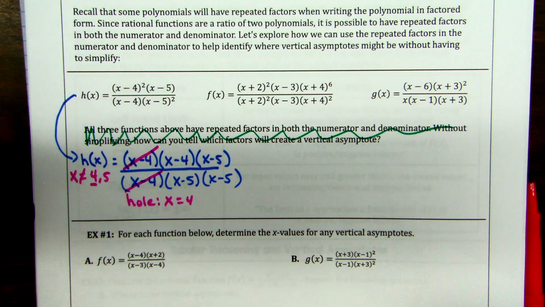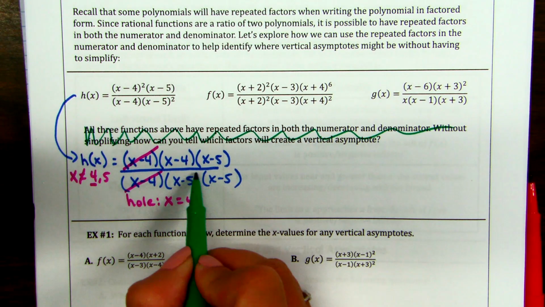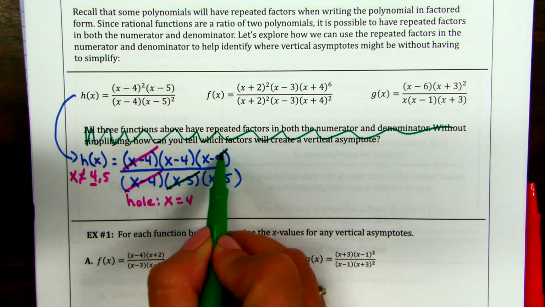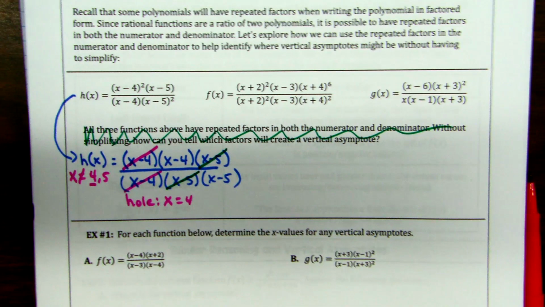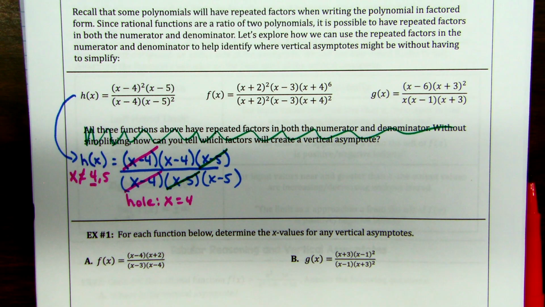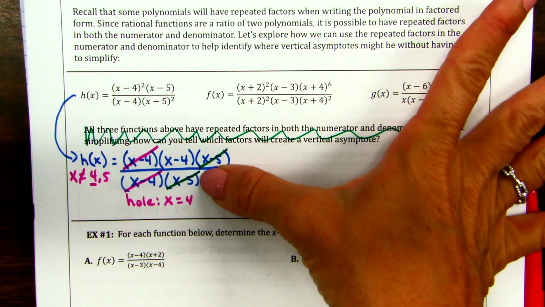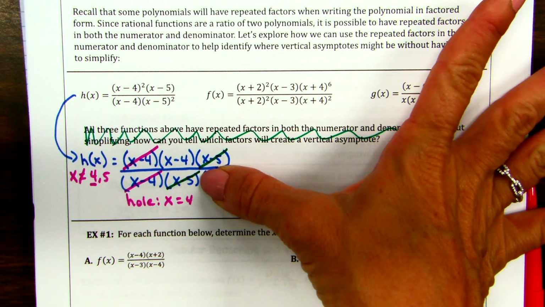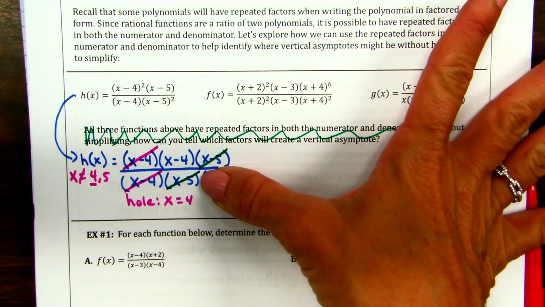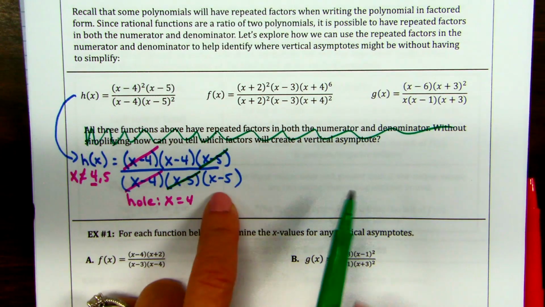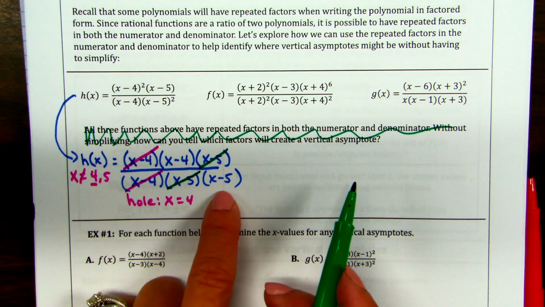Okay, let's look at the x minus 5. We have an x minus 5 here and an x minus 5 here. This is confusing, look: if it was just one x minus 5, that would be another hole, right? But we have an x minus 5 left.